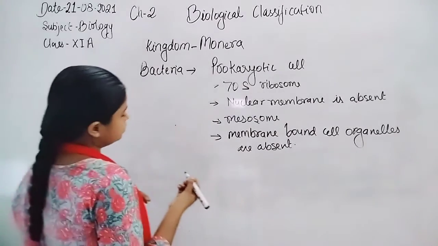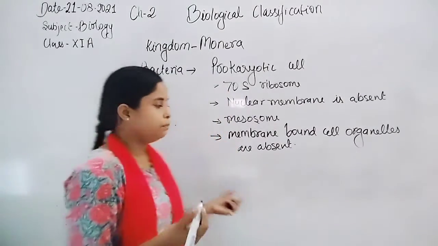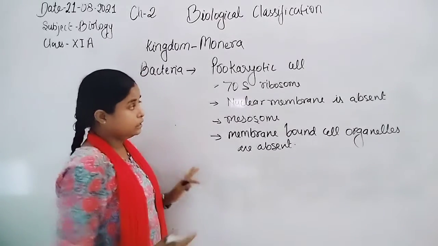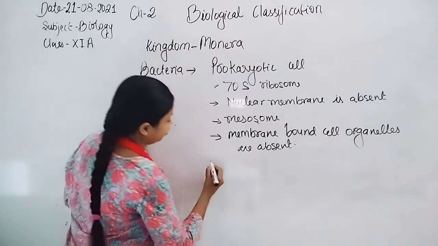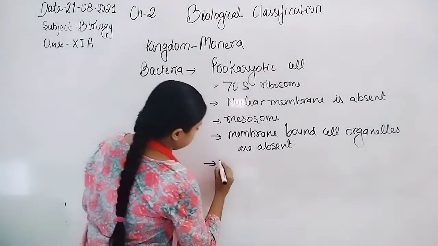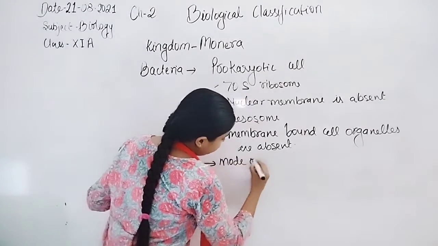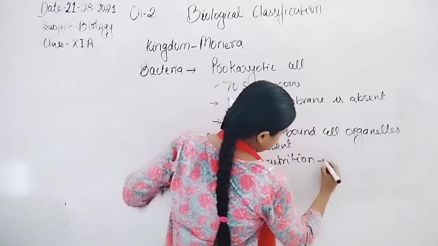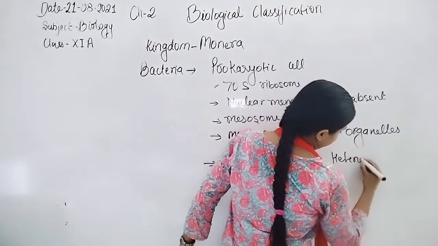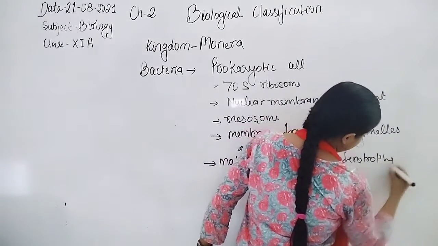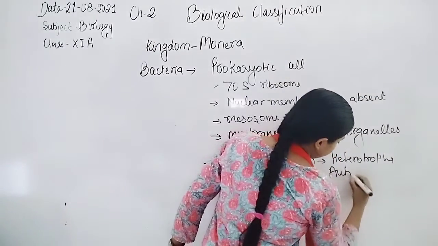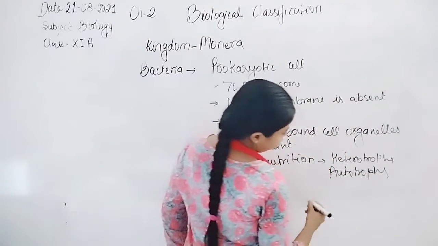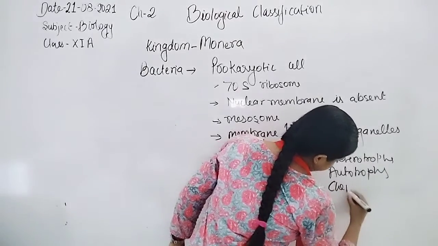Now the next thing is the mode of nutrition of bacteria, because they show different types of mode of nutrition. Some are heterotrophs, some are autotrophs or chemoautotrophs also.